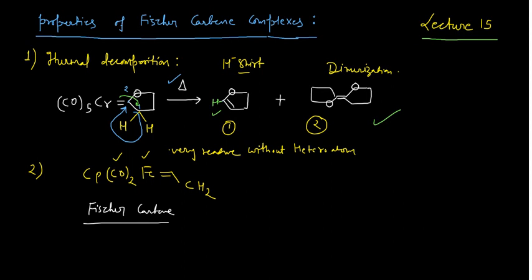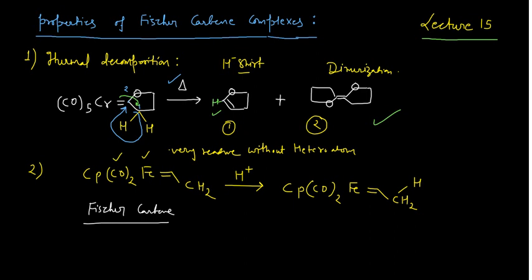Whenever you are using this one, they are very, very reactive. So what you can do is react this Fischer carbene complex, you can do the protonation of this one. When you do the protonation, it will result in a product. I am not going to draw the mechanism of this one. However, it also undergoes the 1,2 hydride shift. So how can you write it? This is Cp, this is CO whole twice, iron is over there, and it is connected with the CH2, and of course this hydrogen is already there. So how actually did this happen?